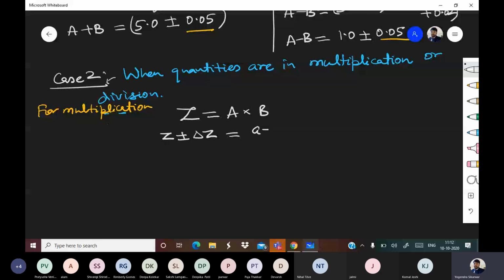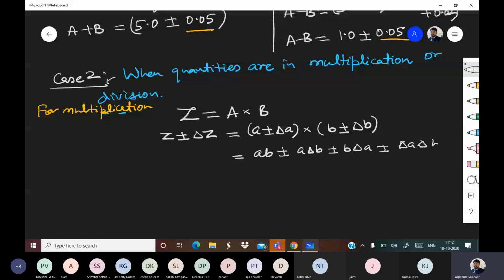Now pay attention further. A into b will be ab plus minus a delta b plus minus b delta a plus minus delta a into delta b. Now delta a and delta b are very small, so delta a into delta b will be very small.